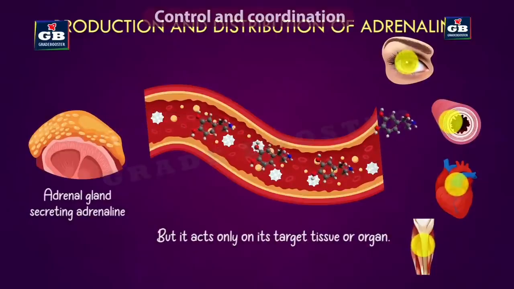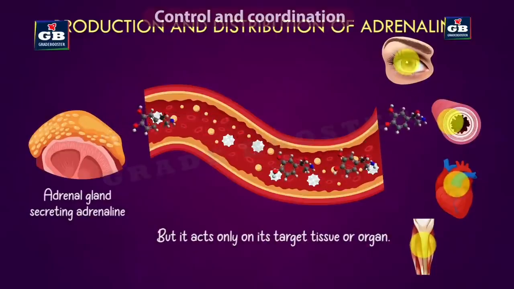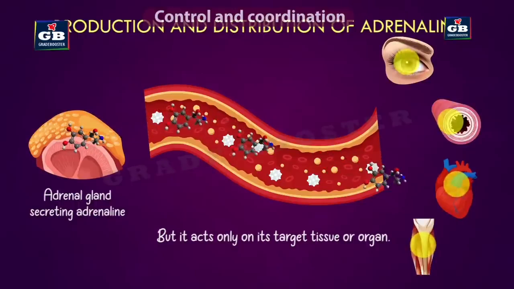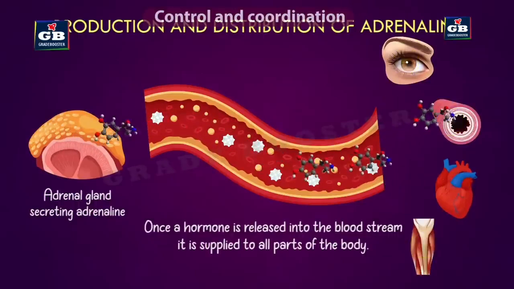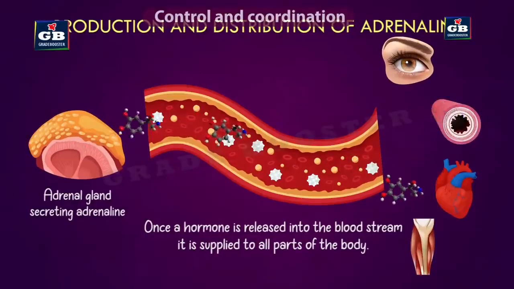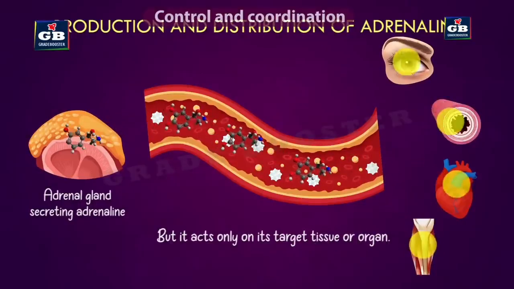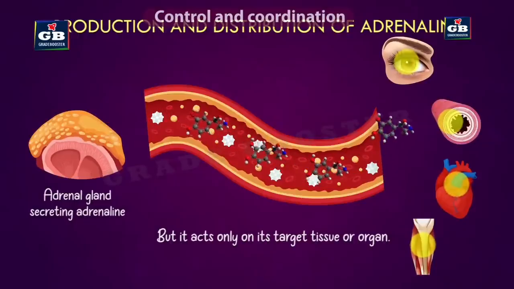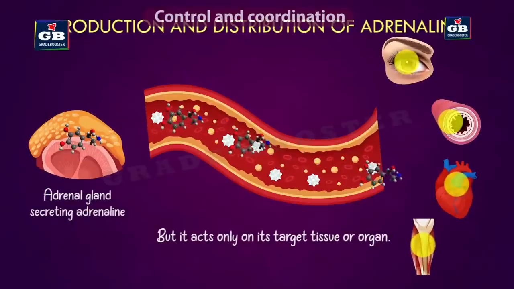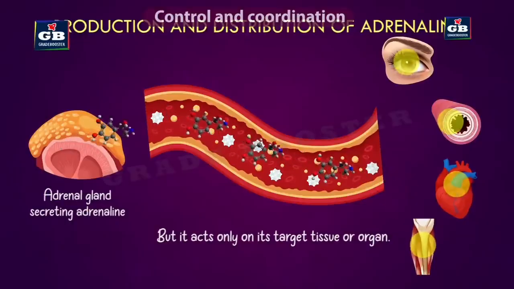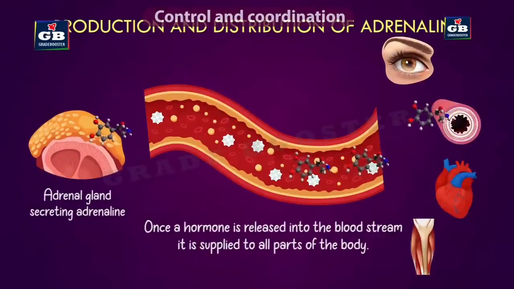Even though adrenaline is supplied to all the parts of our body, only a few organs accept it and function accordingly. Adrenaline mainly affects our eyes, blood vessels, heart, lungs and muscles. Due to the action of adrenaline, our heart beats faster and supplies more oxygen to our muscles.